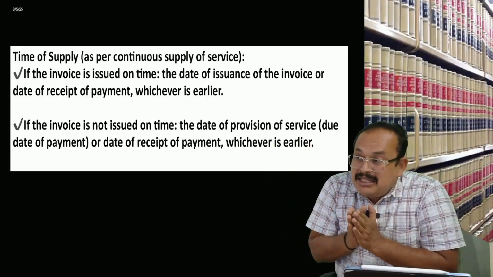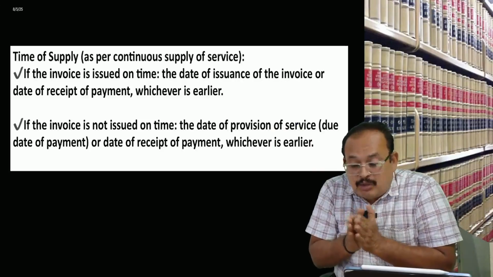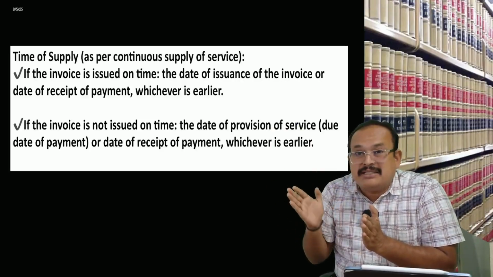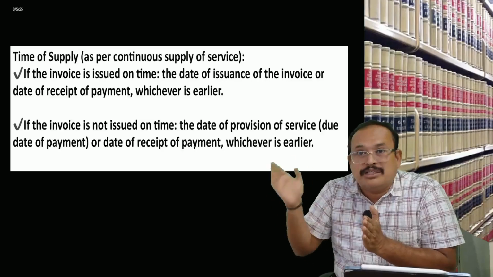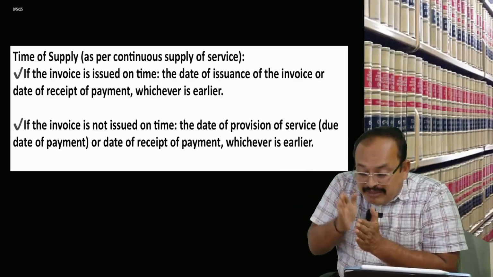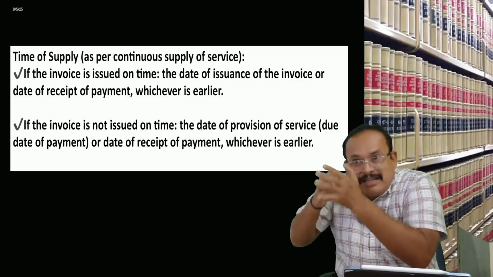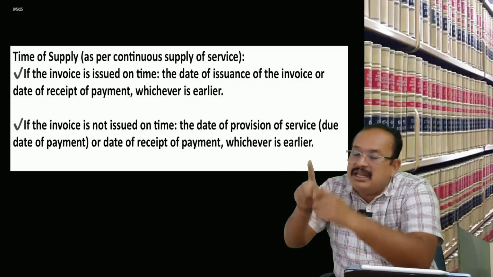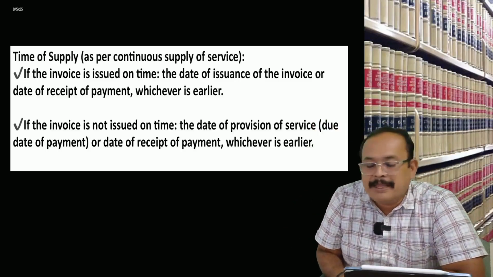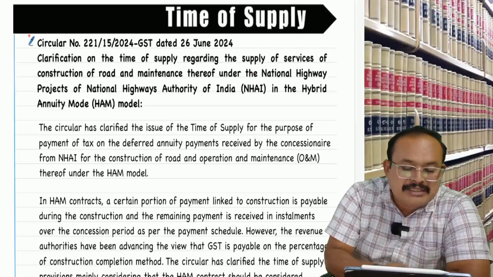The balance 1,000 crores, receiving every year how much? For 10 years, 100 crores, 100 crores, 100 crores, and interest also thereon. For that, the due date or date of payment, whichever is earlier, is the time of supply. You get my point, sir? This is the clarification with us.